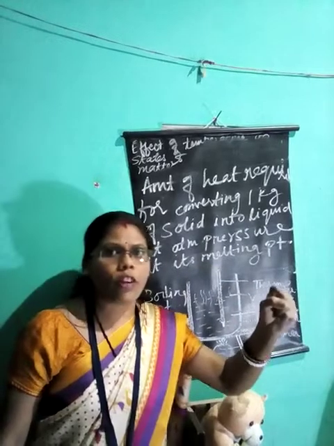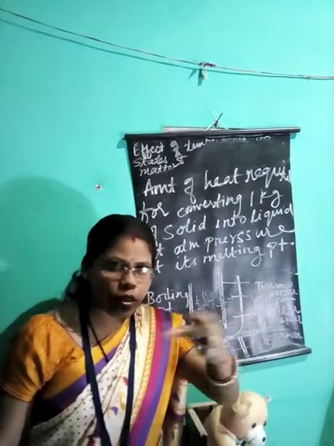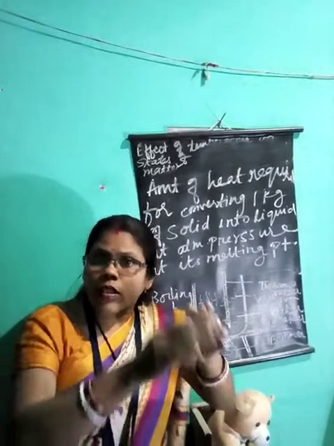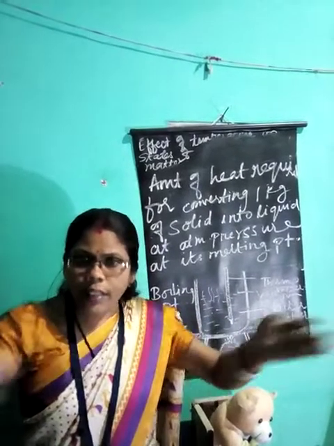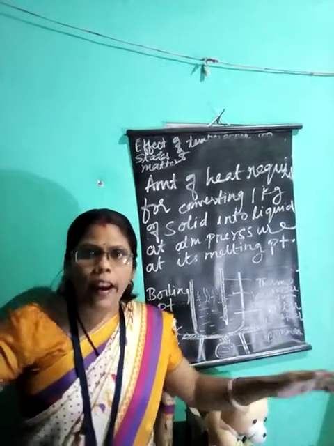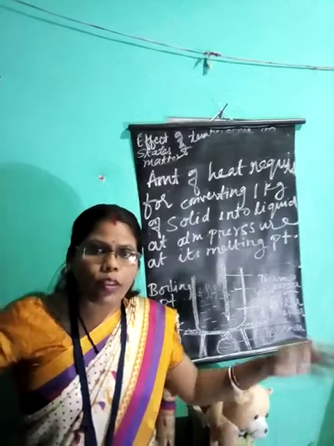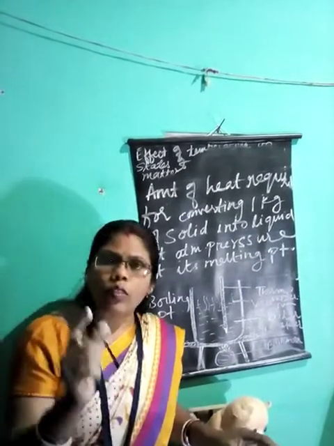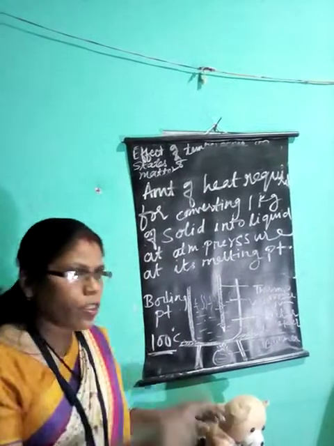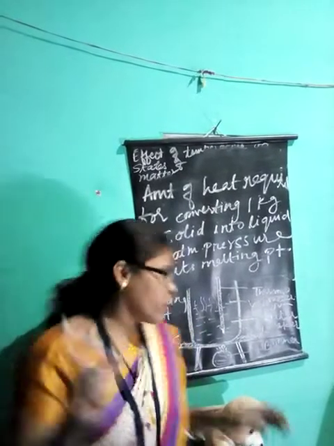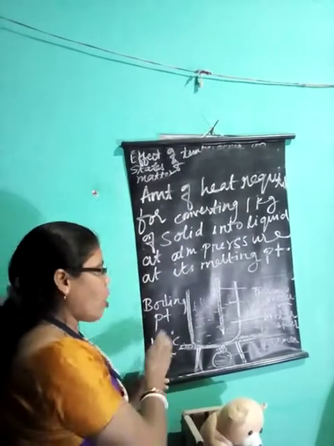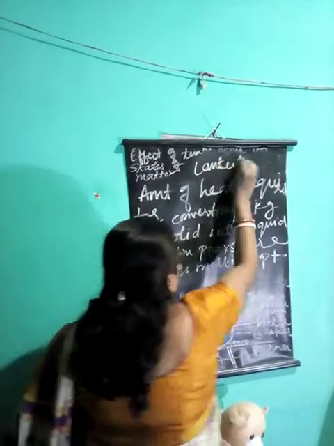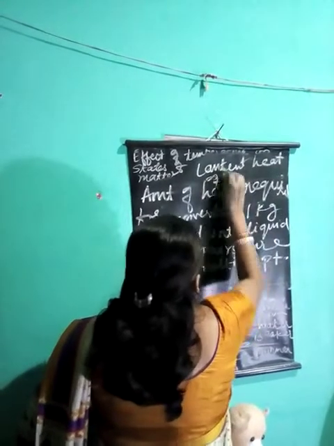The same reason. What happens? The particles of water are absorbing the heat energy. Their kinetic energy is increasing. They are moving faster and getting separated. The space is increasing and they are moving so fast and so far away that they break the force of attraction and get converted into the gaseous state, that is vapor state. Hence, liquid converts into gas. And this latent heat is called latent heat of vaporization.